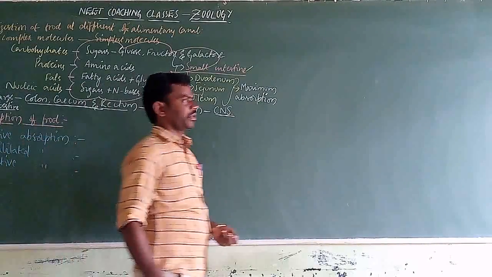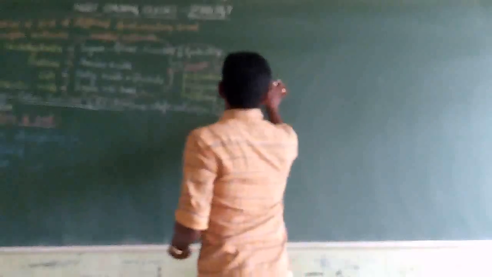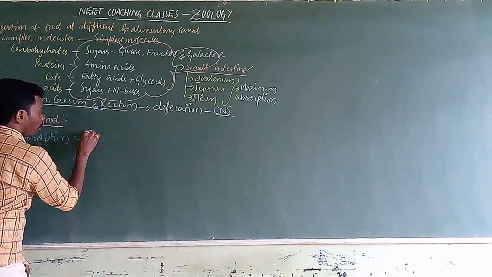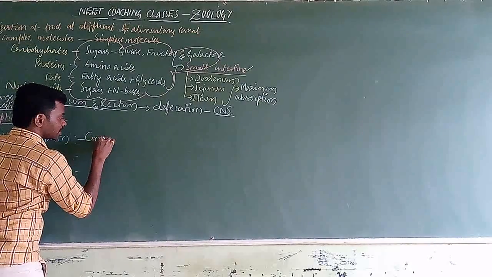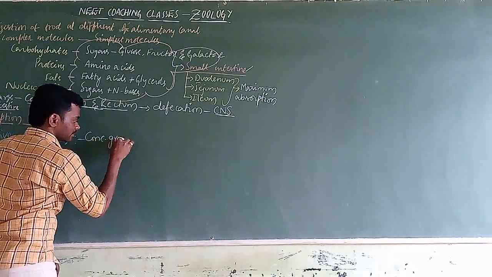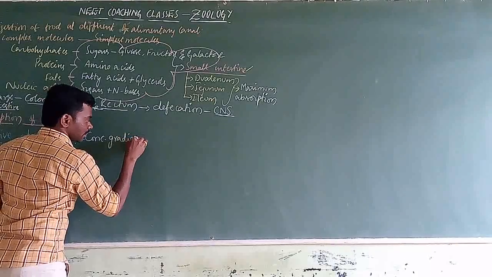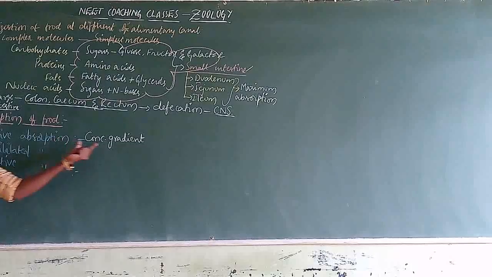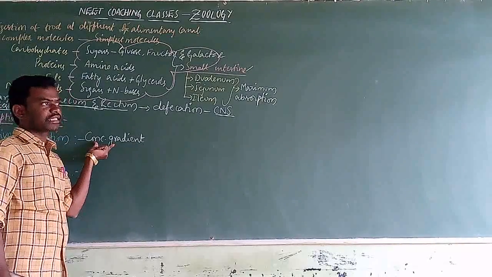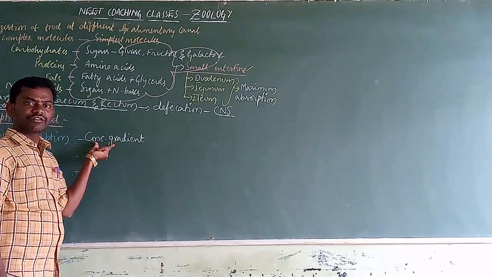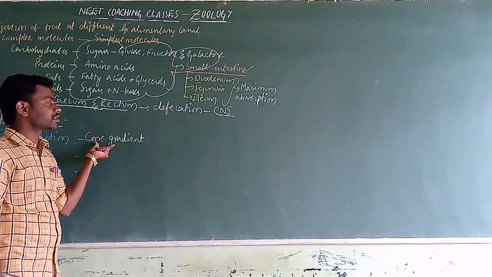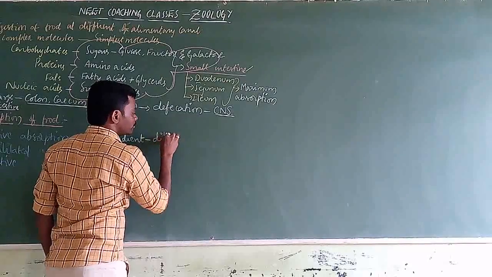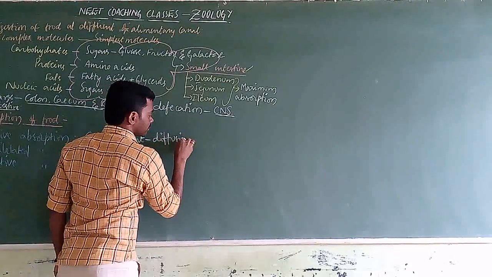Passive absorption means it is completely based on the concentration gradient. On the basis of the concentration gradient, the molecules move from high concentration to low concentration by the diffusion process.